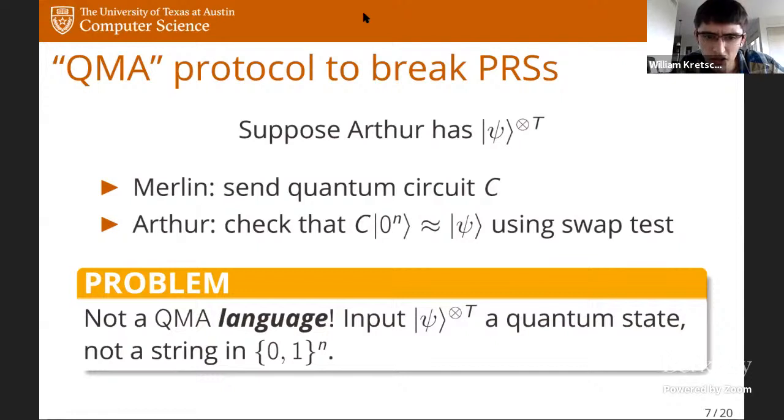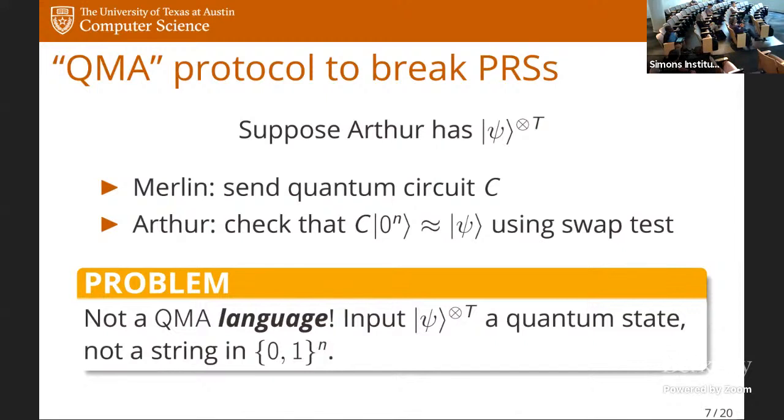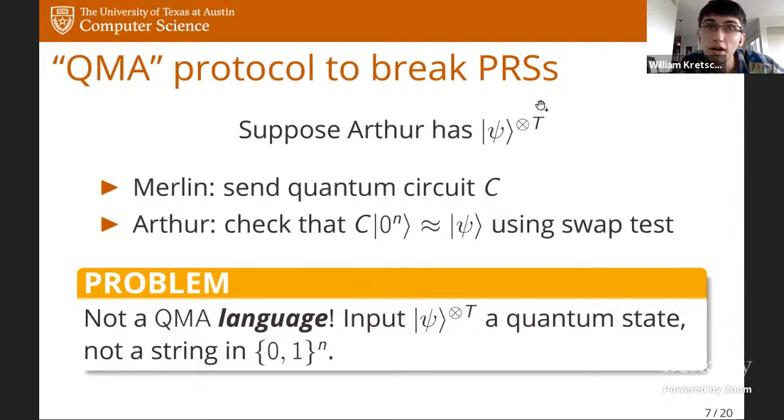And is there a question in the chat? There's a comment from Ronald. It says that instead of using the swap test, you could just run C inverse with psi. Right. Well, okay, yeah, I guess you could do that. Maybe that's even more trivial. I guess you just have to repeat it enough times to get your confidence to be sufficiently high. But yeah, I guess that should work. Maybe the swap test is overkill.